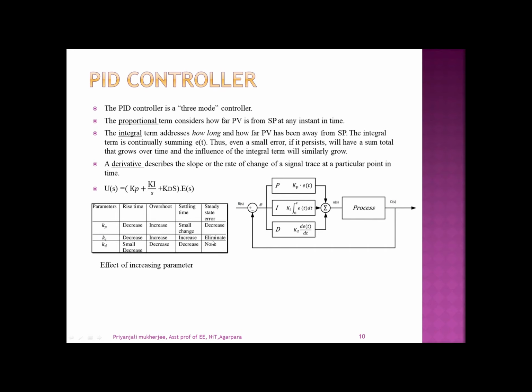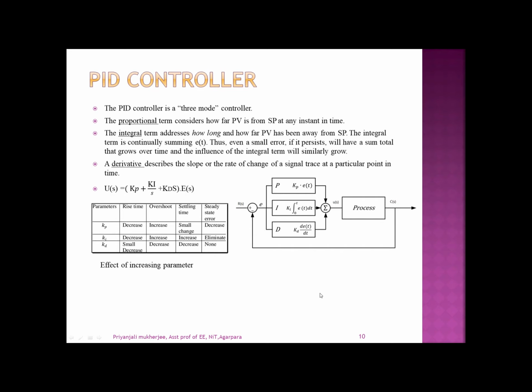And for both Kp and Ki, if this increases, the overshoot increases, whereas using Kd, the overshoot has decreased. And for the settling time, if we increase the Kp value, there is a very nominal change, but with the integral term, the settling time is increased, whereas due to the Kd term, the settling time has decreased. So this is the overall effect of increasing these parameters on the rise time, overshoot, settling time, and steady state error.